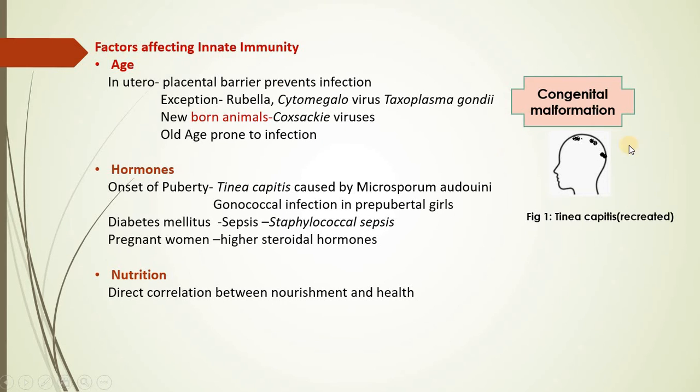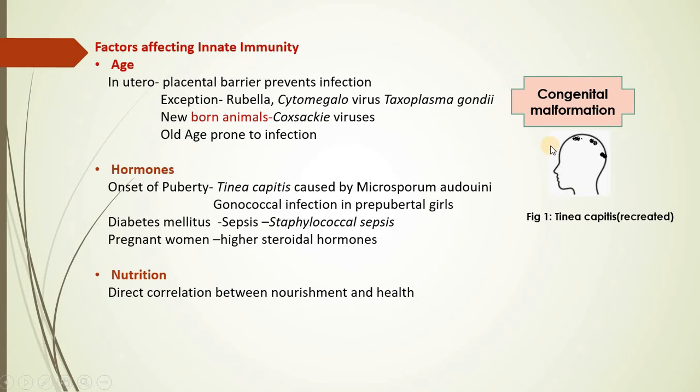If you can see the picture here, on the head there is some kind of infection which is caused by Microsporum audouinii. This Microsporum audouinii causes patchy scalp lesions seen in between the hair, and that disease is called tinea capitis.